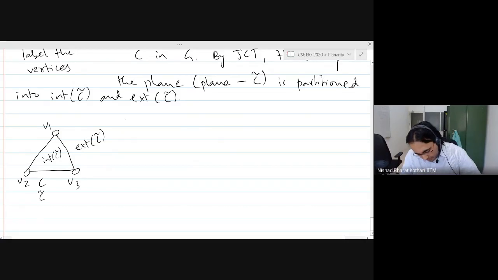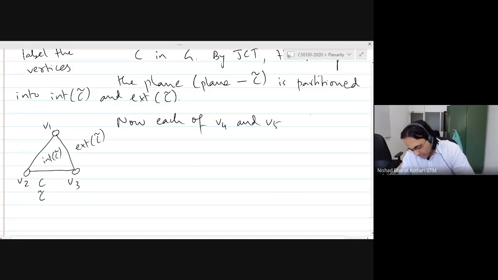Now, each of V4 and V5 must be placed in the interior or in the exterior.